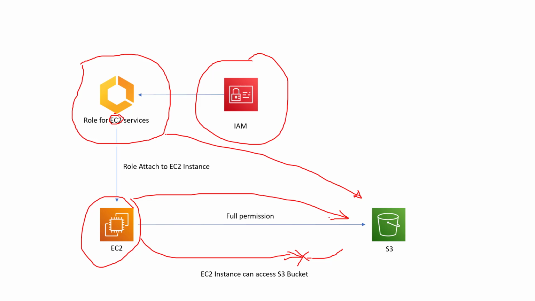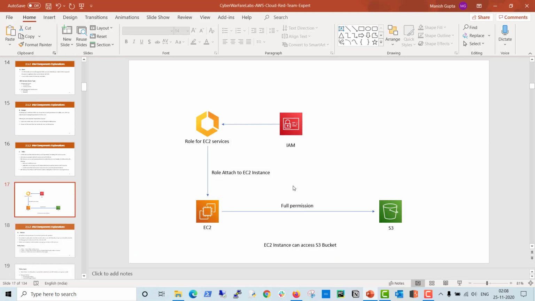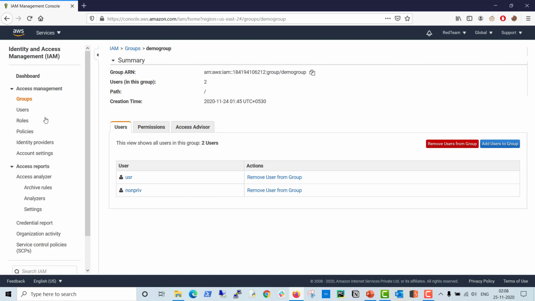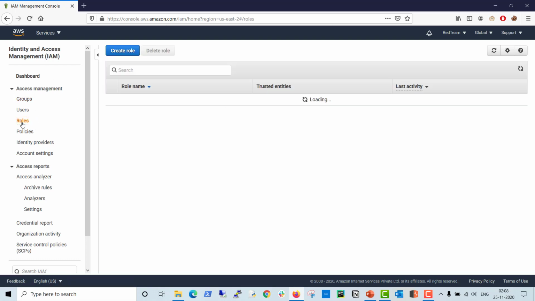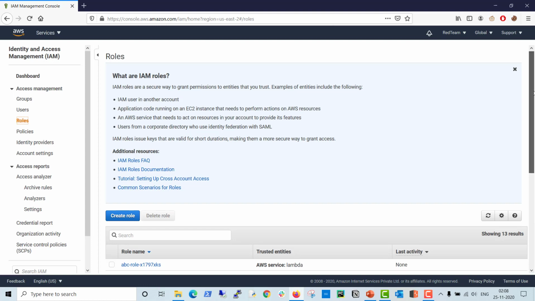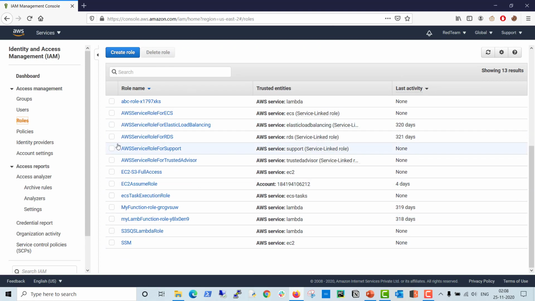So let's see how a role looks in a practical manner. In the IAM dashboard, when you click on Roles, you can see all the roles. You can create new roles, and all the roles will be listed here. The most important thing is the trusted entity.